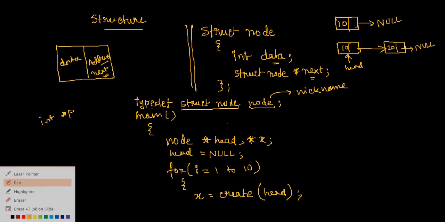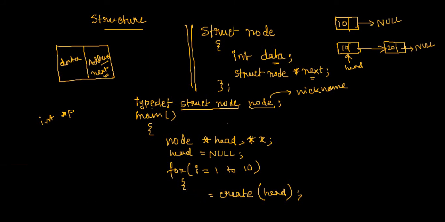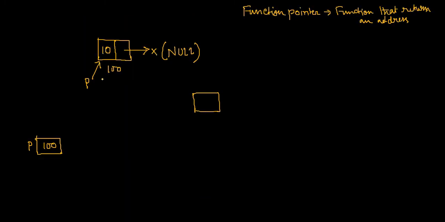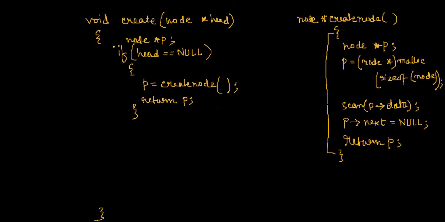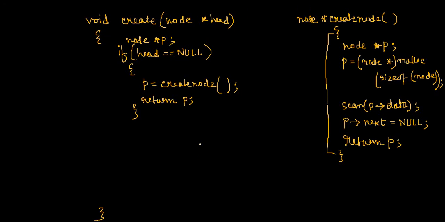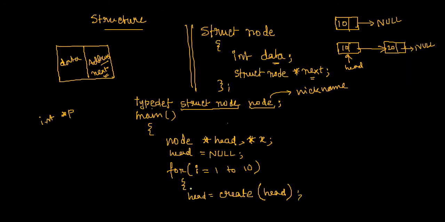I have a way: instead of writing x, if I write head itself, because P contained 100, that's why P is pointing to this node. So forget about this new node right now. When this create function returns this P and it is held in head, that means now head is not null.